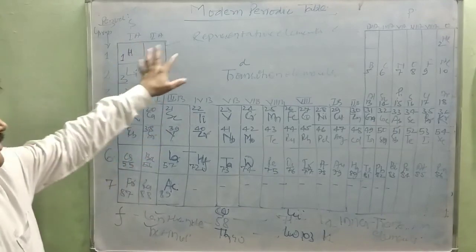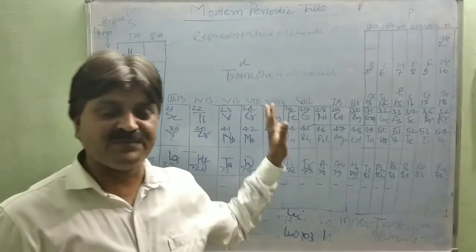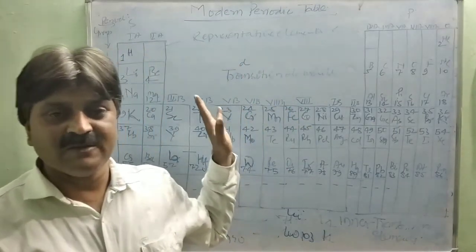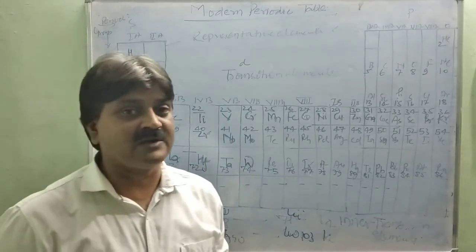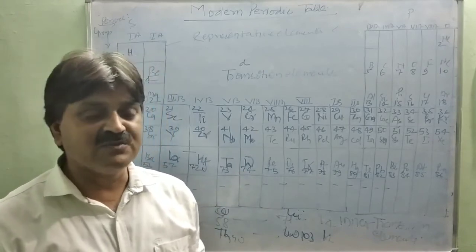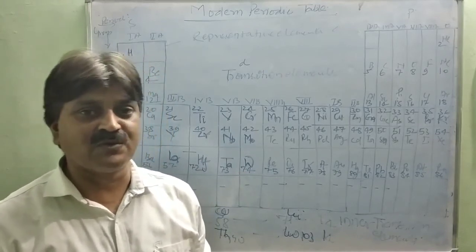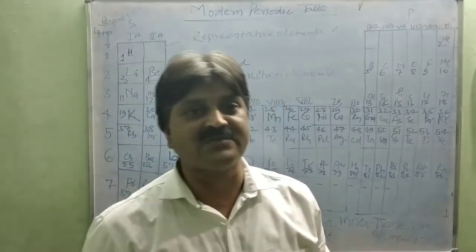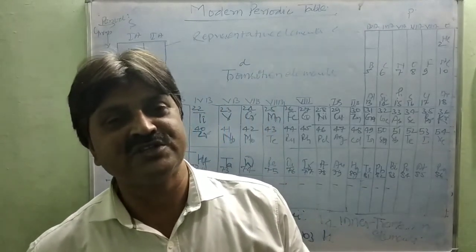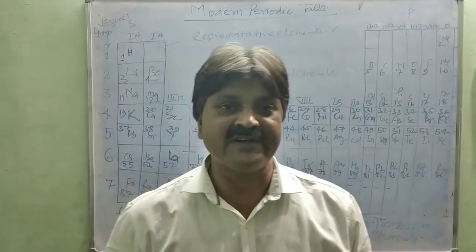And the S and P block elements are basically known as the representative elements, because by knowing the property of the first element, you can predict the property of the rest of the elements of the same group. So one element represents the property of all the rest of the elements of the same group. Due to this reason, they are known as the representative elements.